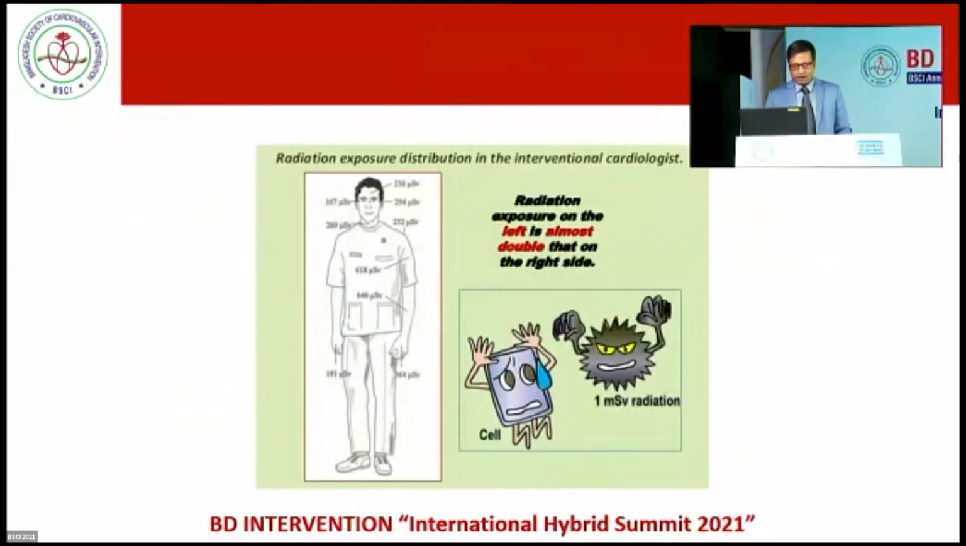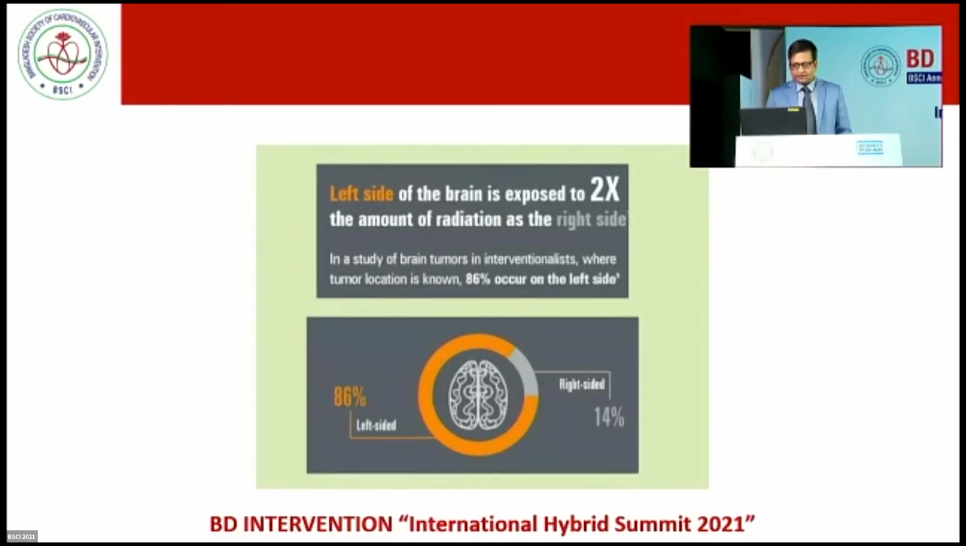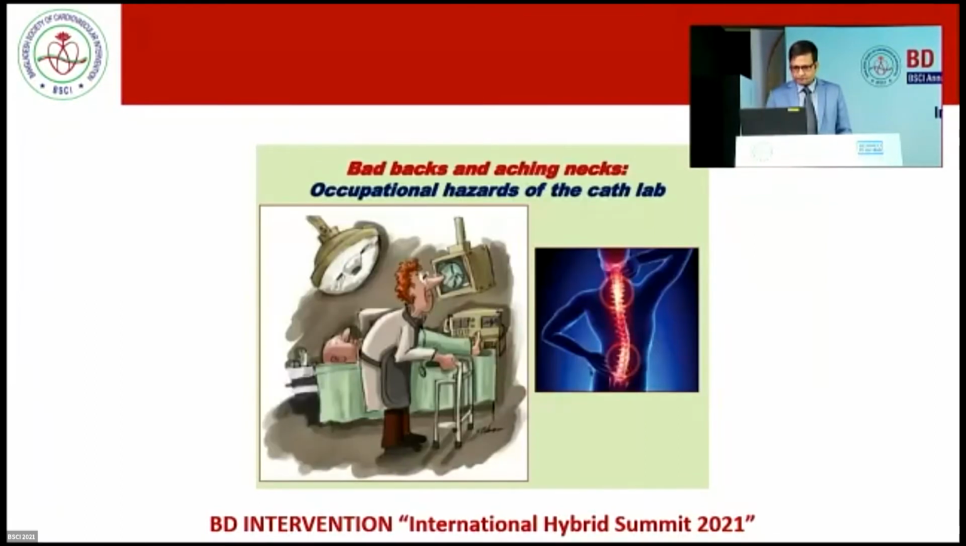And another important thing: as we are right-handed operators, our left side is in close proximity to the X-ray source. So radiation exposure on the left side is almost double that of the right side. And left-sided brain tumors are almost 6 times more common than right-sided brain tumors, that is 86% versus 14%. So this is a very important topic that we have to keep in mind. And it causes back pain.